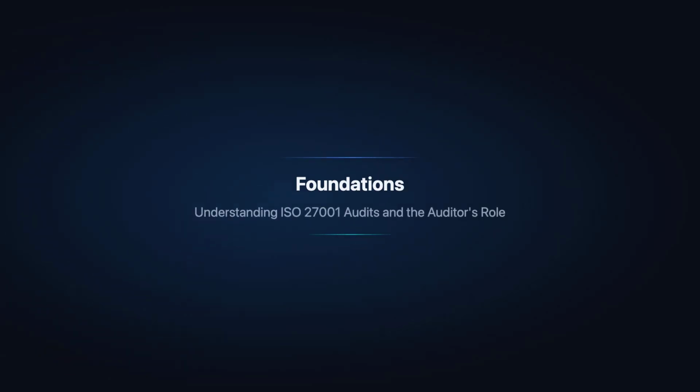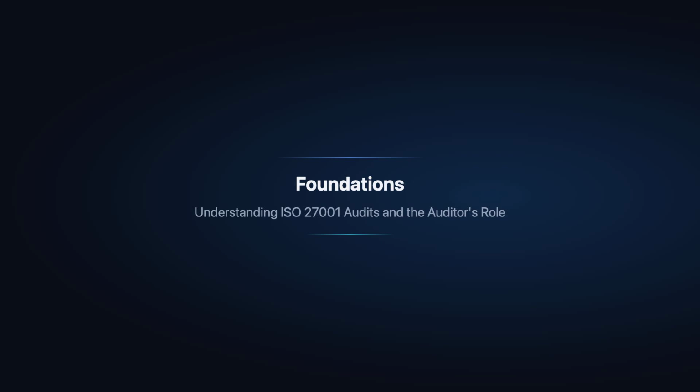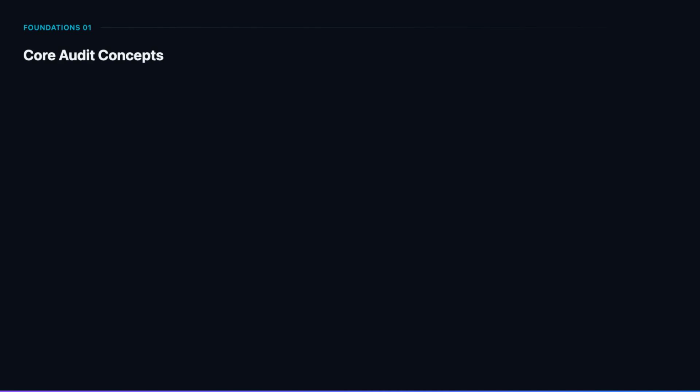Let's begin with the foundations. Internal auditing is a systematic and independent evaluation of an organization's information security management system. Understanding the principles, audit types, and the auditor's role is essential before conducting any audit. Before diving into the audit process, here are the core concepts every internal auditor must understand.